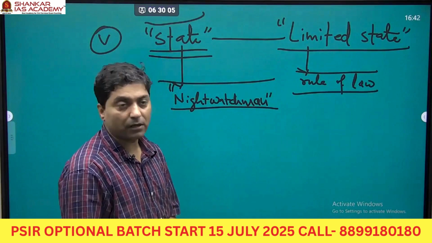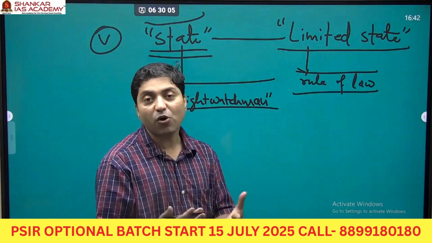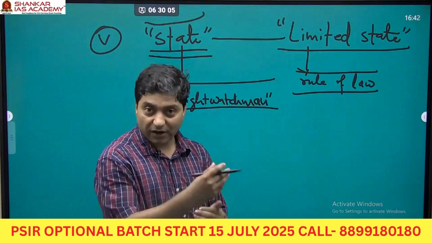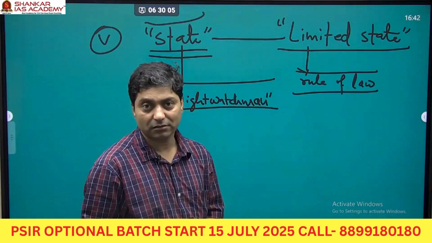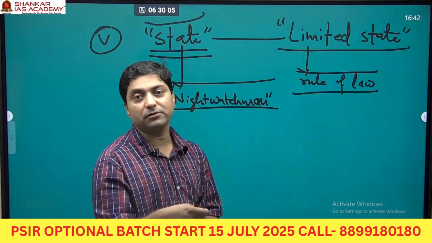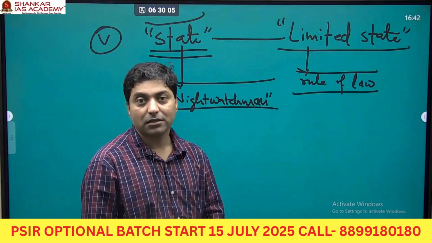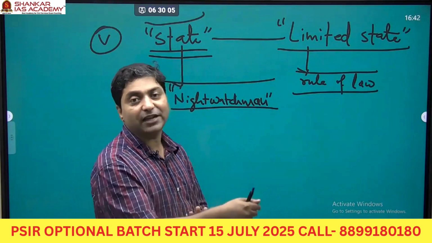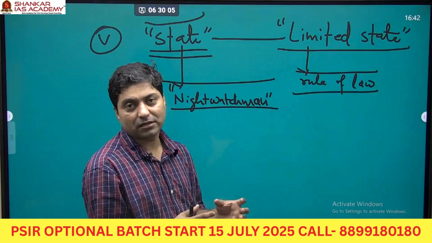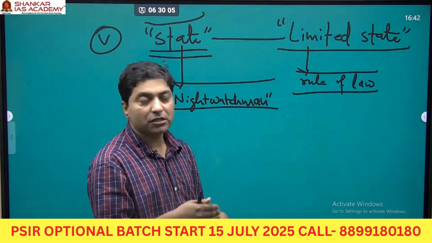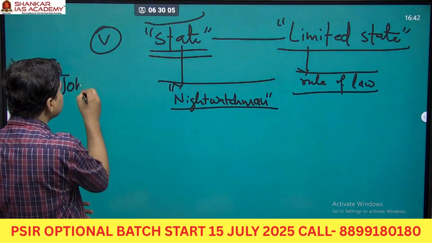Look at another example, right? Like the referee of a football game. It allows maximum freedom to every player to play up to the extent they can, right? And it intervenes only when someone makes some mistake, tries to foul, and then it enters. So a state should be a limited state, a night watchman state, right? A state should not intervene. Now this is actually John Locke who is talking about, right?